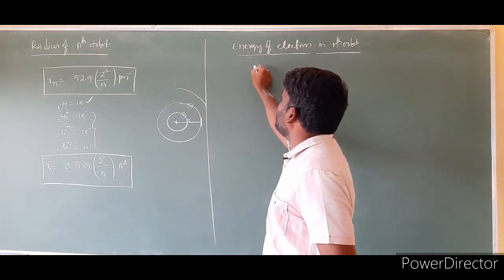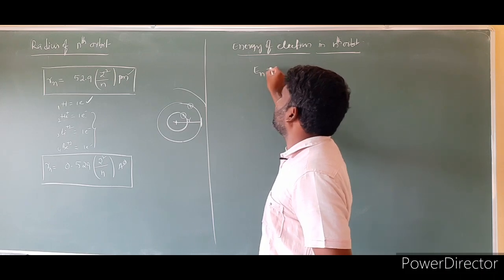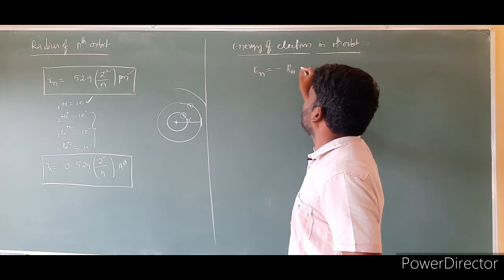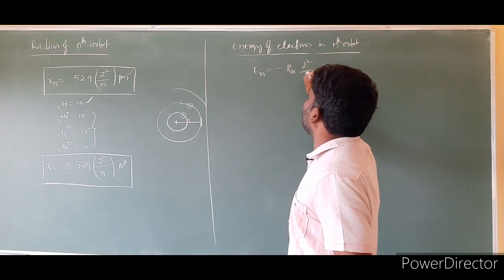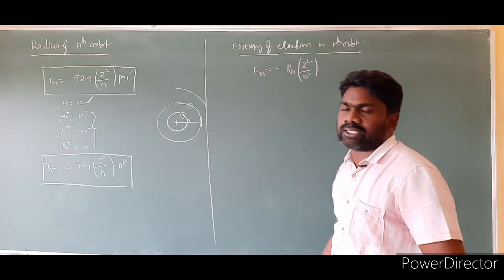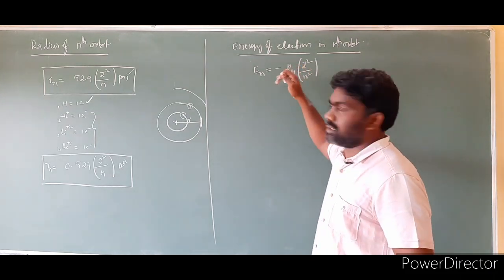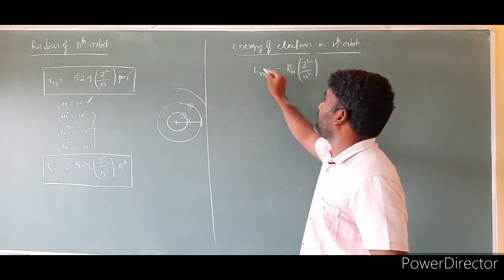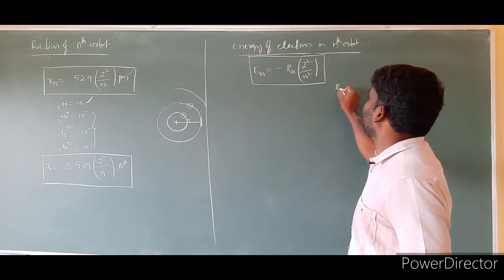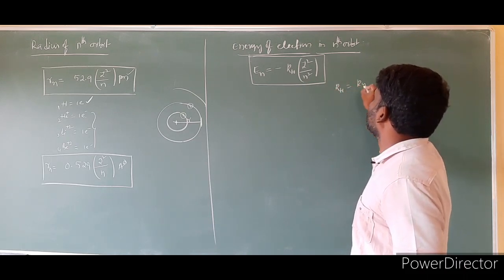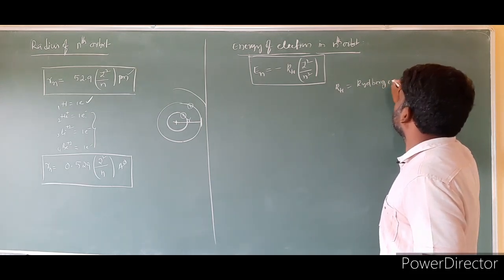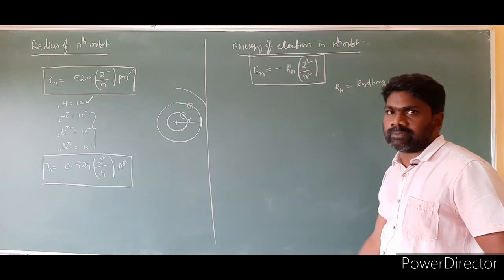So we have the formula: energy of electron in the nth orbit, En, is equal to minus RH into Z square by n square. This is the formula we have to use to calculate the energy of an electron in the nth orbit. Here RH is the Rydberg constant.